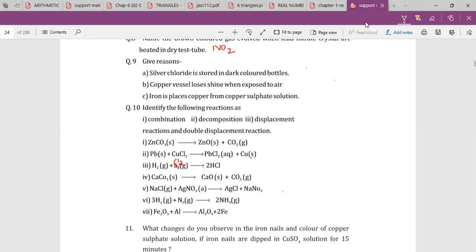Janani, next. Sixth one. H2 plus N2 gives NH3. Nishant, seventh one. Yes, right, combination it is. Nishant, D. Seventh one. D.